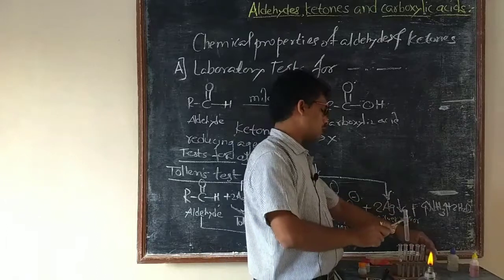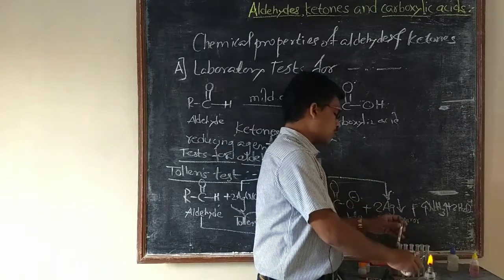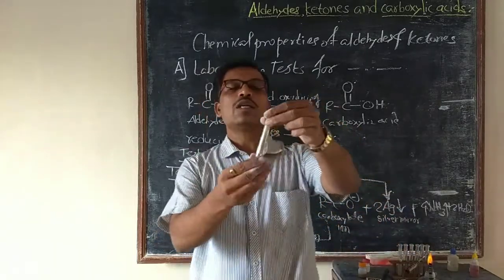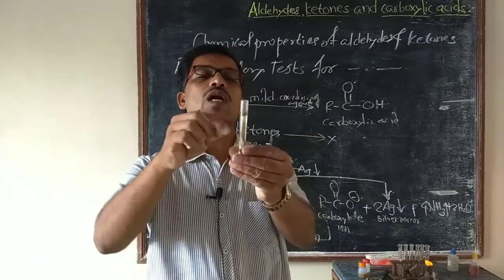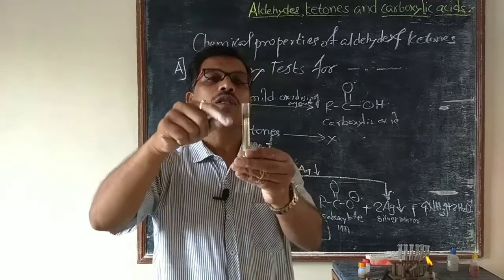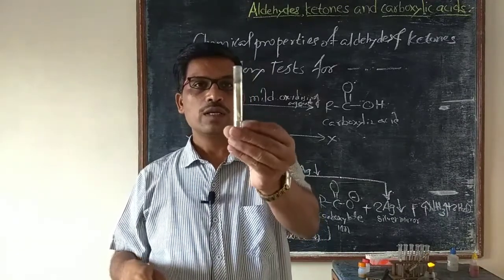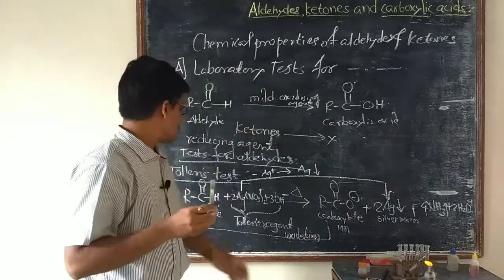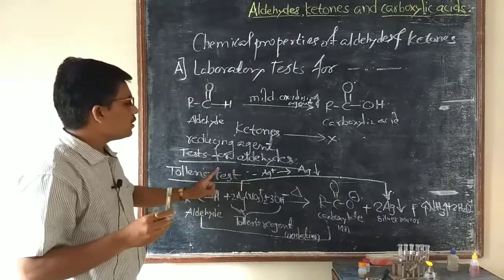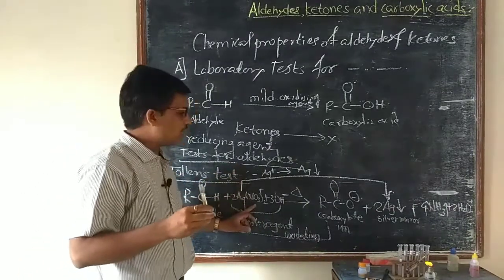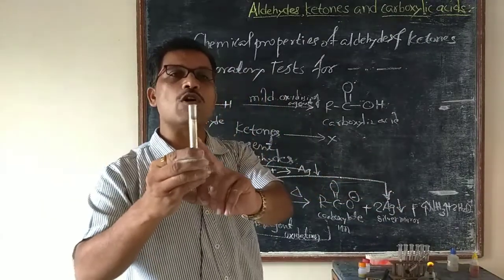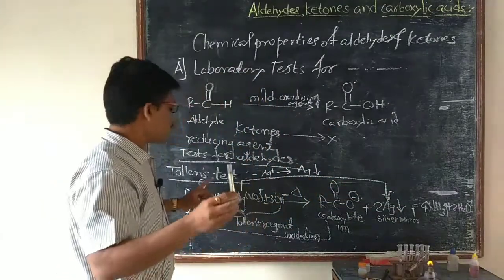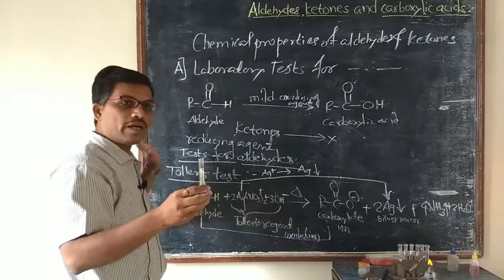After a few hours, it forms a mirror, that is, silver gets deposited on the wall of the test tube. When a silver mirror is formed, it shows that the solution is an aldehyde.